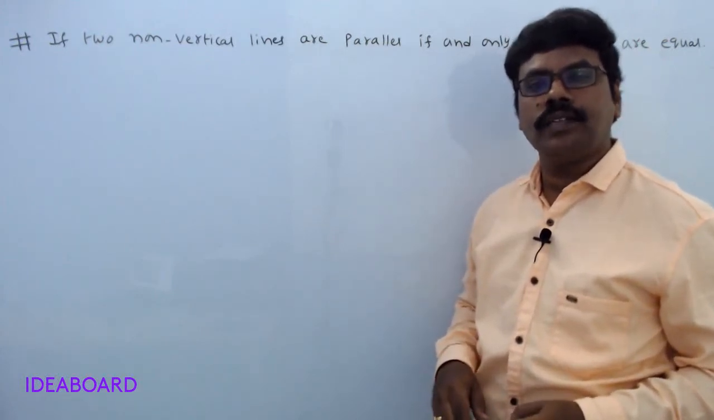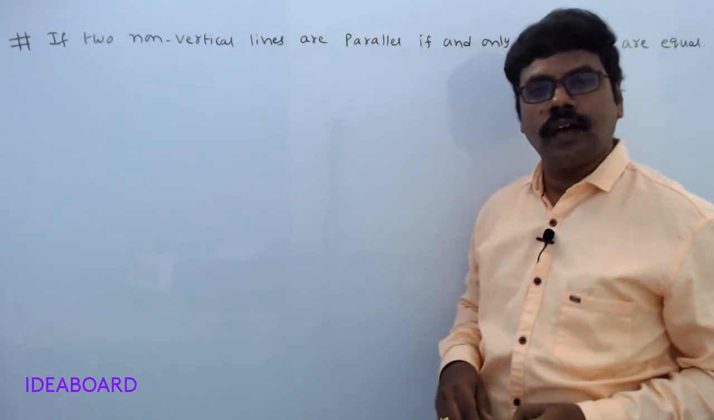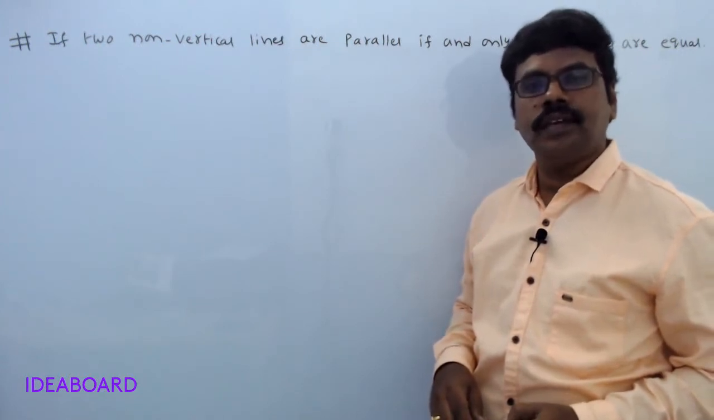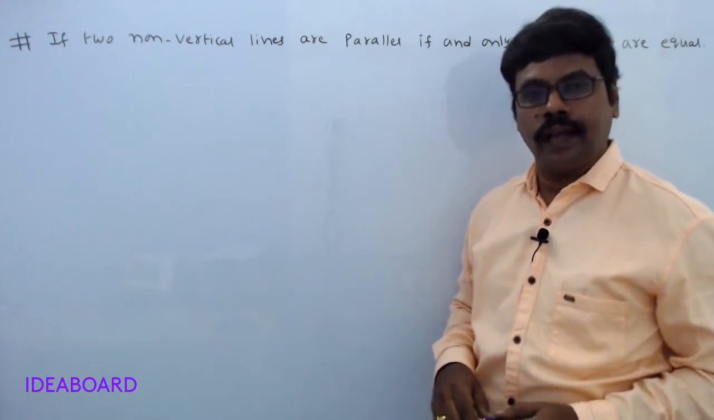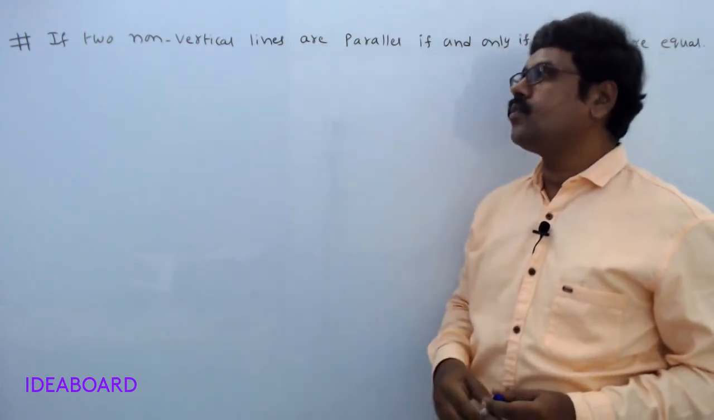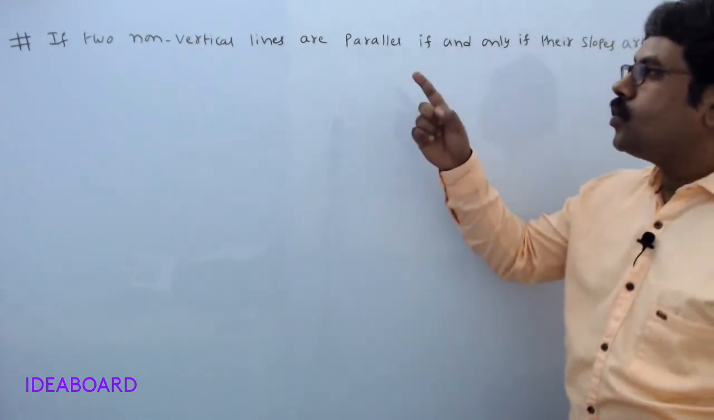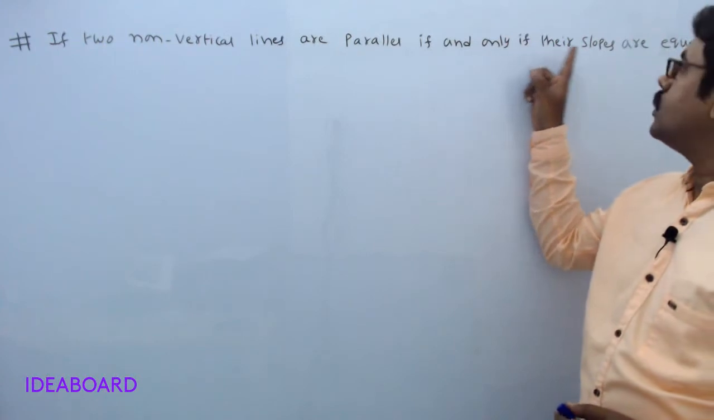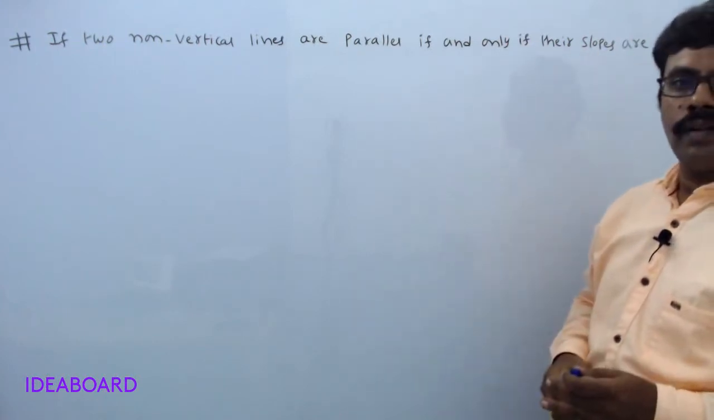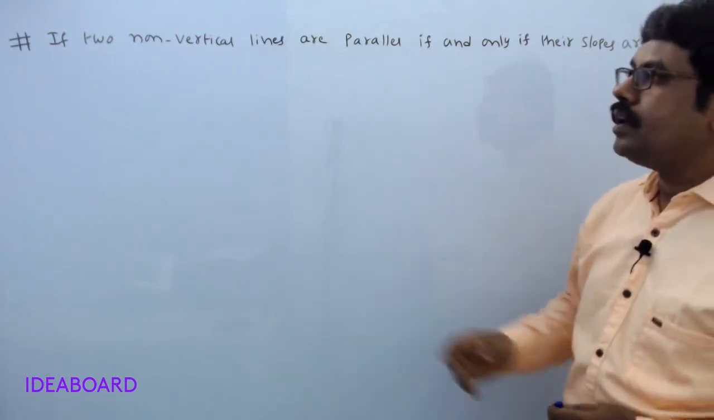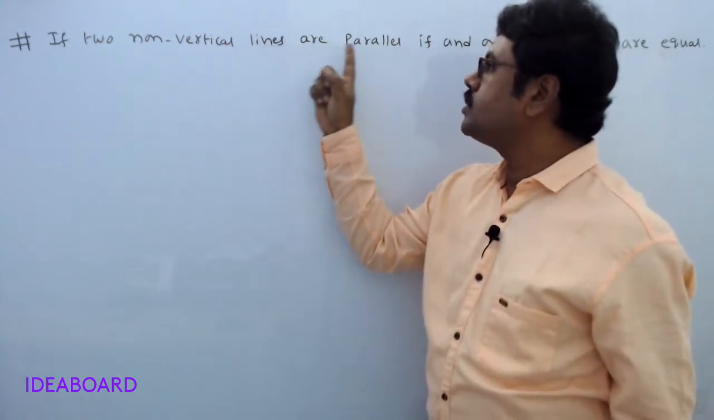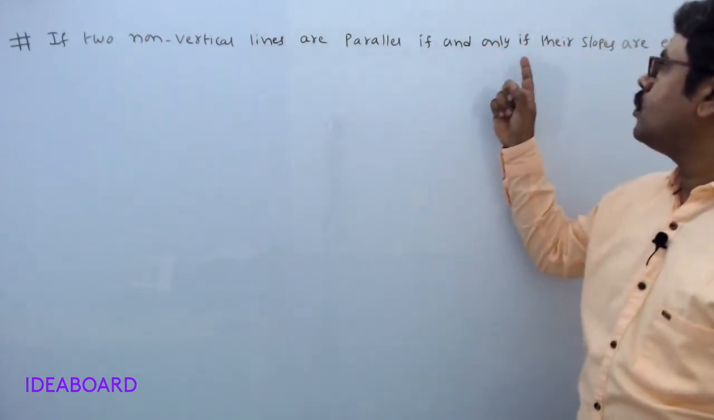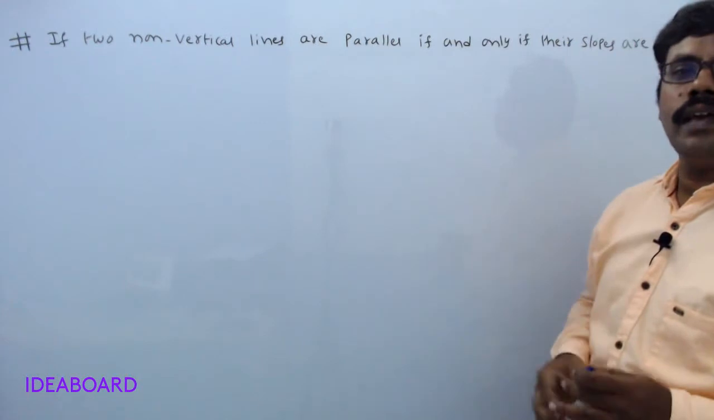Today we are going to discuss a condition for parallelism of two lines and a condition for perpendicularity of two lines. Now come to the first point. If two non-vertical lines are parallel if and only if their slopes are equal. Now see the statement once again. If two non-vertical lines are parallel if and only if their slopes are equal.